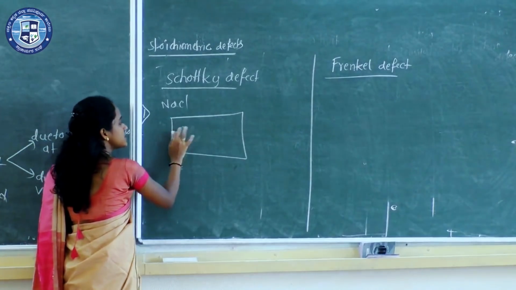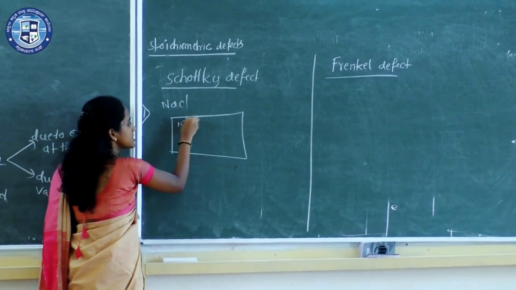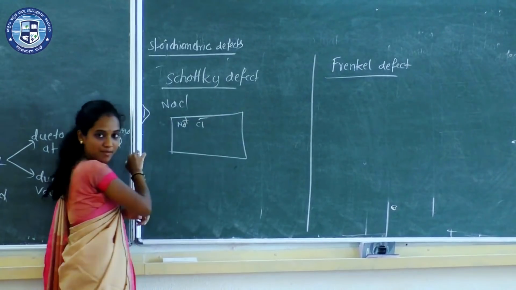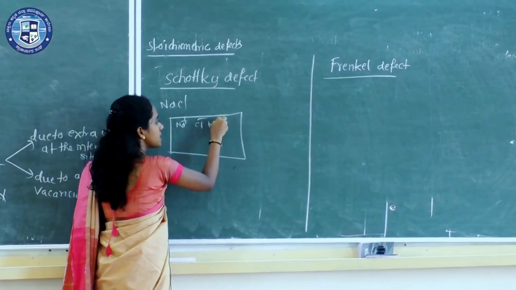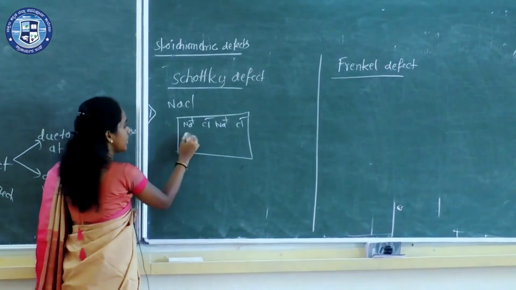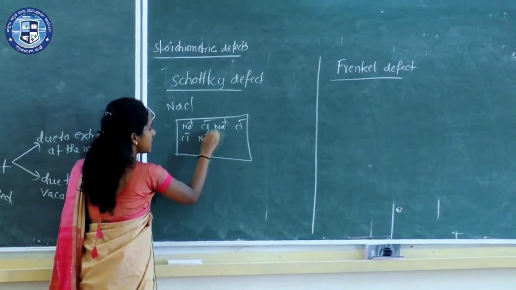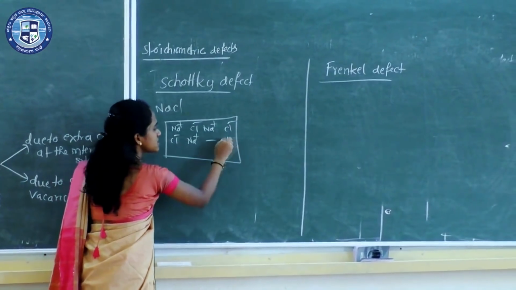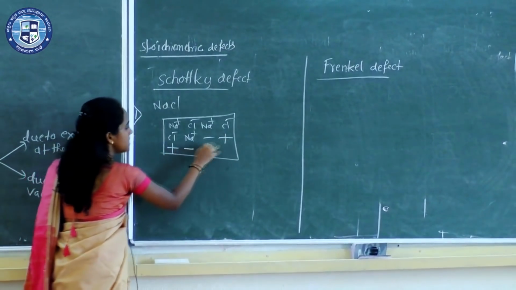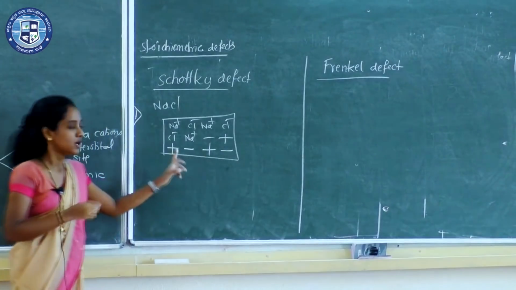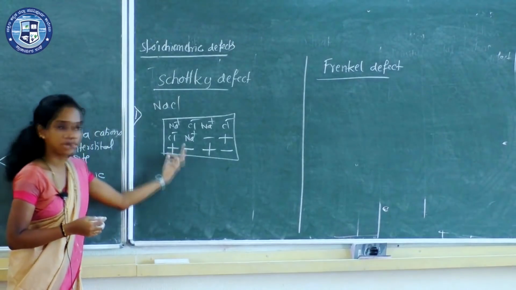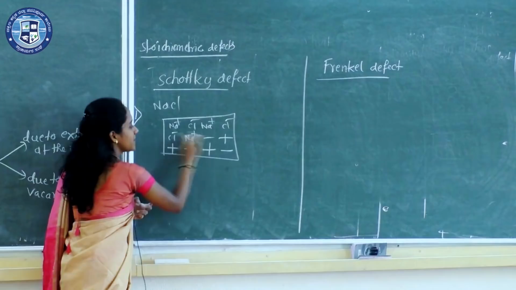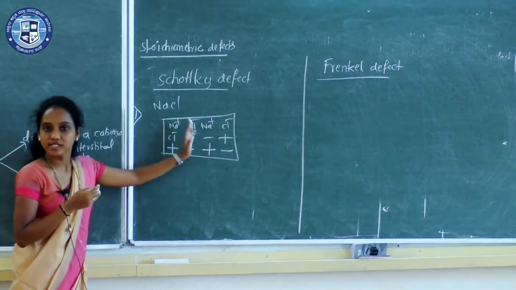So all the lattice sites are occupied by Na plus cation, next Cl minus anion, again Na plus, Cl minus, like this. So I'll just write like this: minus plus, plus minus, plus minus. Plus means cation, minus means anion. So all the lattice sites are occupied by cations and anions.